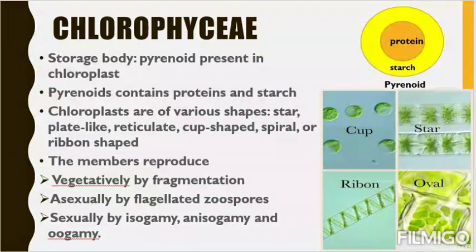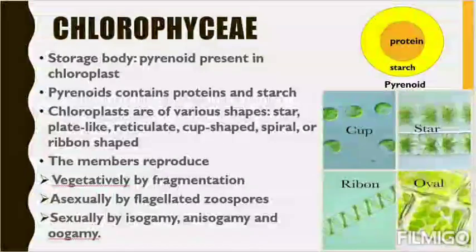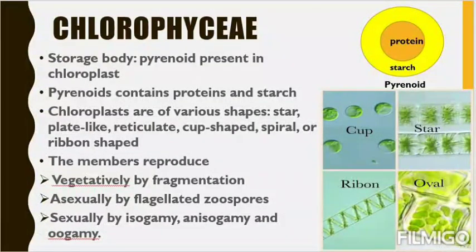Just like that, inside the chlorophyceae, chloroplast is present. Inside the chloroplast, pyrenoid is present. Inside the pyrenoid, starch is present. You can see the diagram. Pyrenoid has both starch and protein. So inside it, protein is present, and outside the pyrenoid, starch is present. Just remember, protein remains inside and starch remains outside. Then pyrenoid contains proteins and starch. Chloroplasts are of various shapes: star-shaped, plate-like, reticulate, cup-shaped, spiral, or ribbon-shaped. See, so many types of chloroplast are there in chlorophyceae. You can see in the picture also. I have given you these pictures.